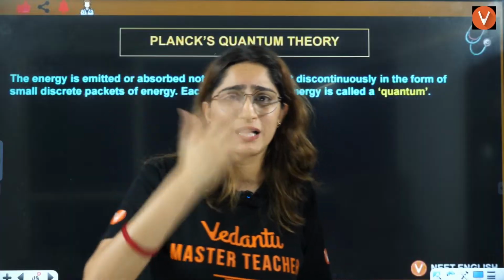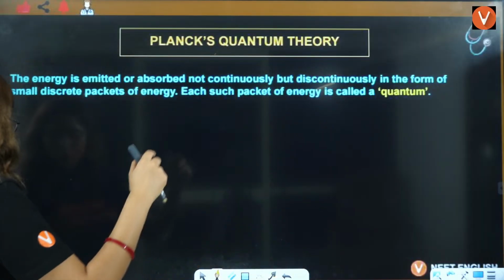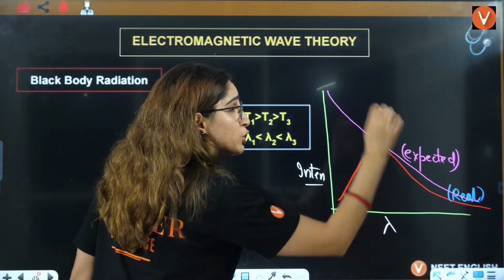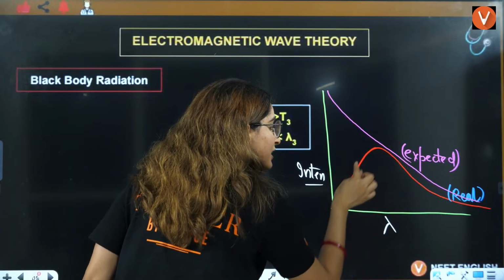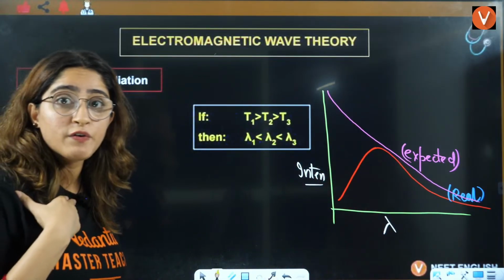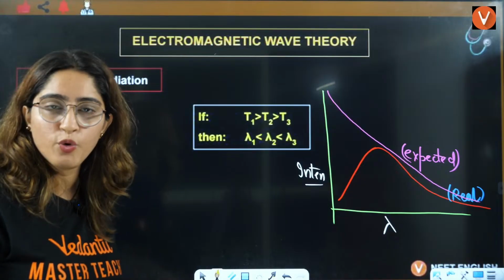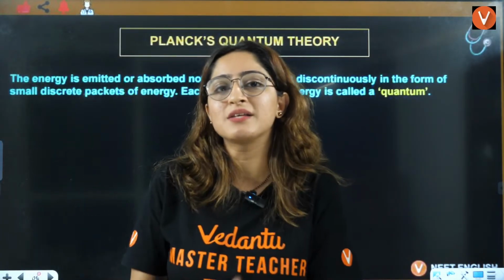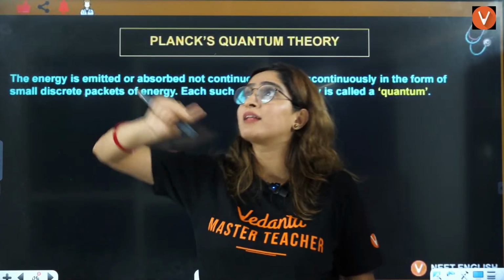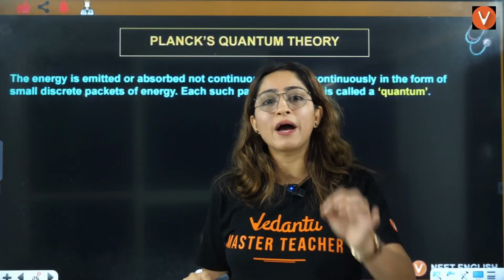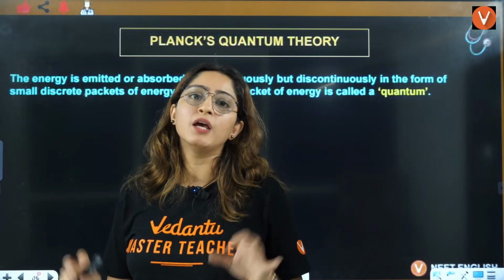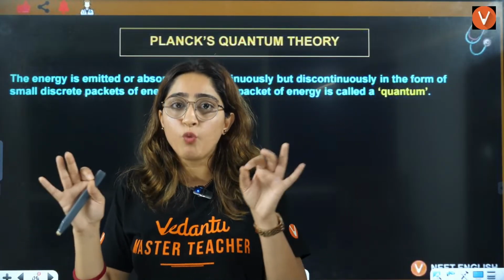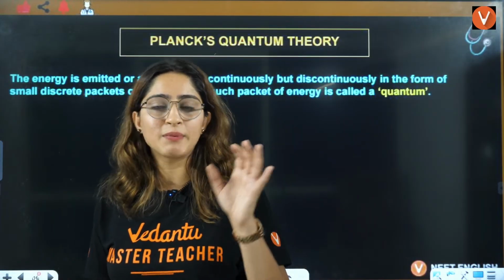He put down all the values that he had from these experiments and he was able to explain the reality of this graph. So everyone was like, okay, science demands proof. If he was able to explain why black body radiation is having this kind of graph, not this kind of graph, that's why Planck's quantum theory was true. Now it was a proof that yes, this theory is true.